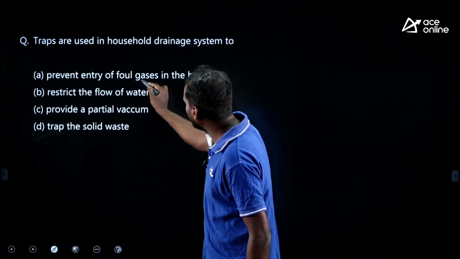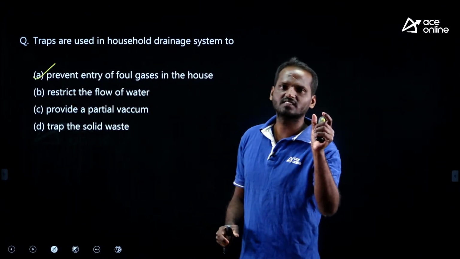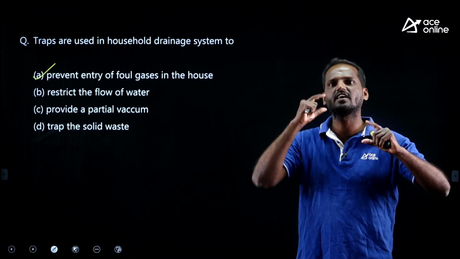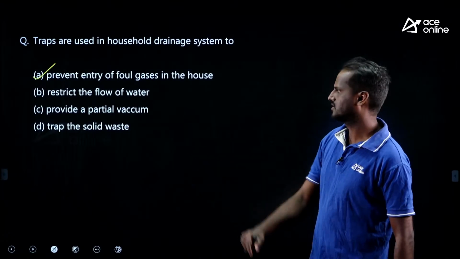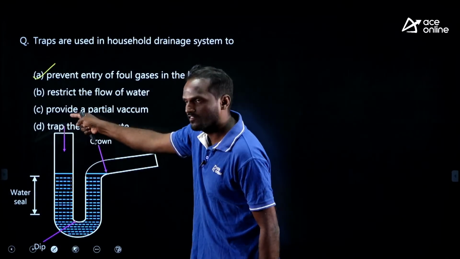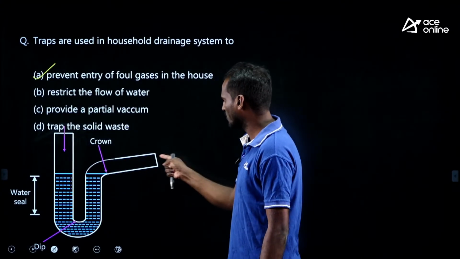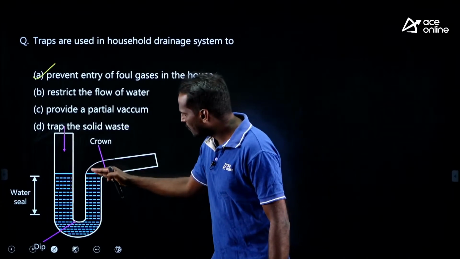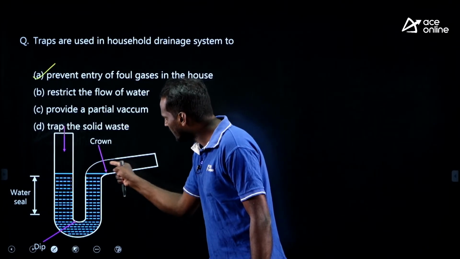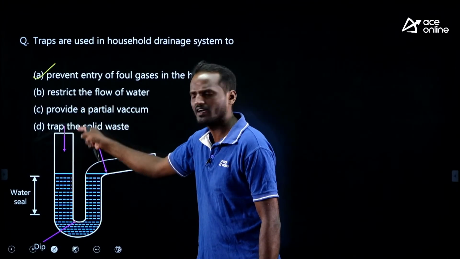To prevent entry of foul gases in the house, we use traps. Traps work as a water seal. It is a kind of water seal which prevents the entry of foul gases into houses, right. Look at this image. This is the water collecting from the home. Once it passes through the drain, through this water seal, the depth of water prevents the entry of any foul gases from this drain into the house sewer, right.